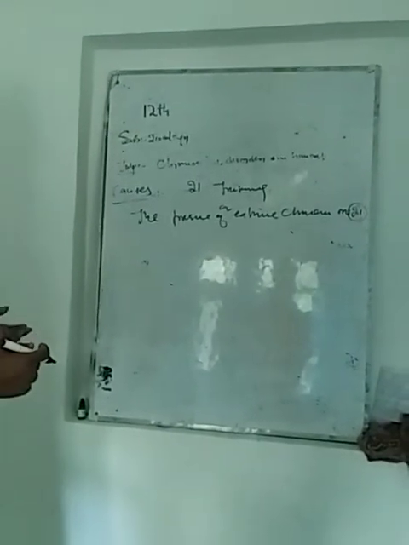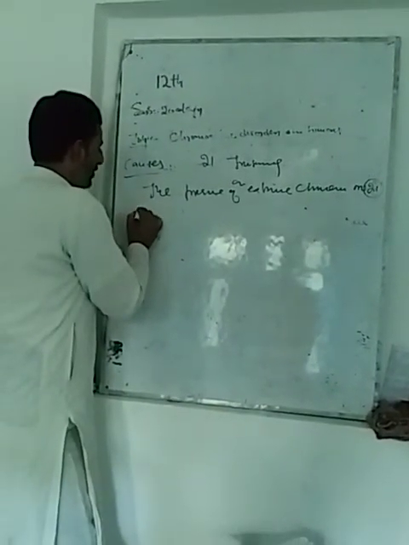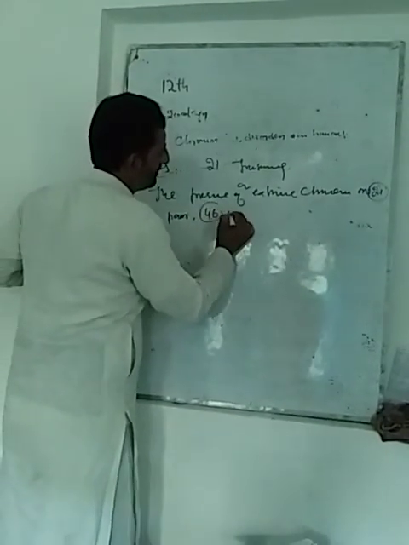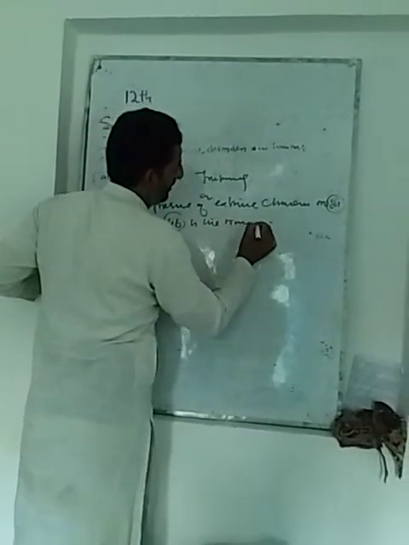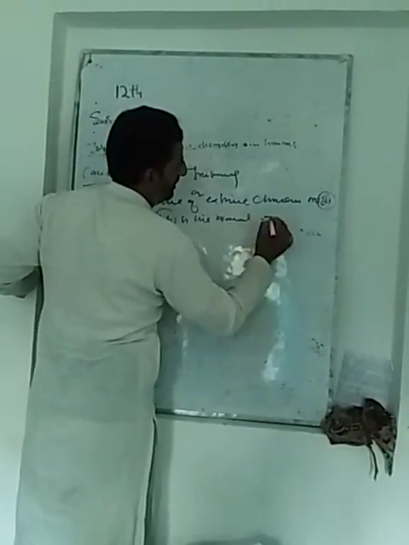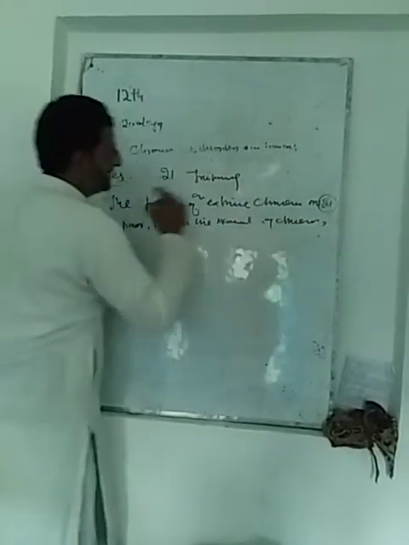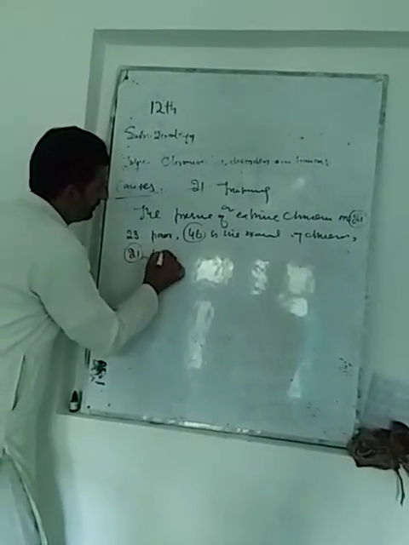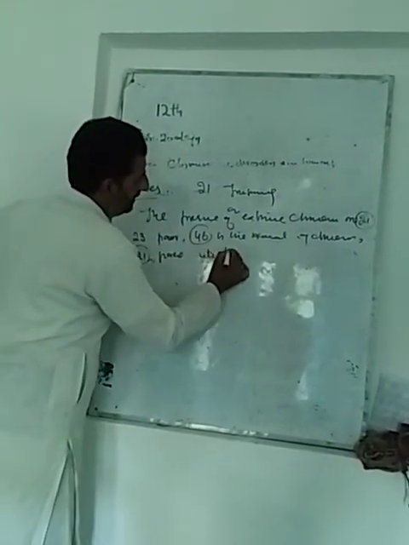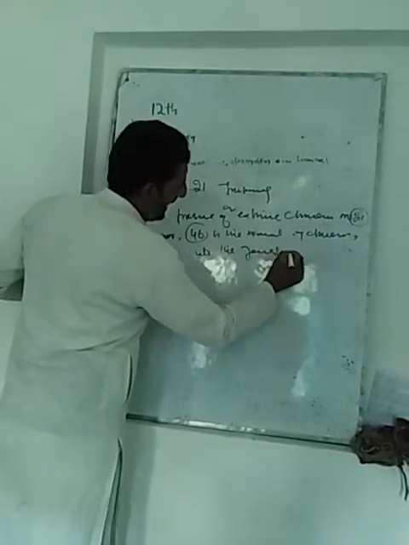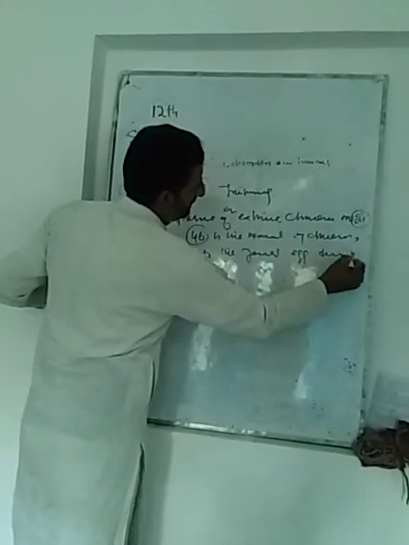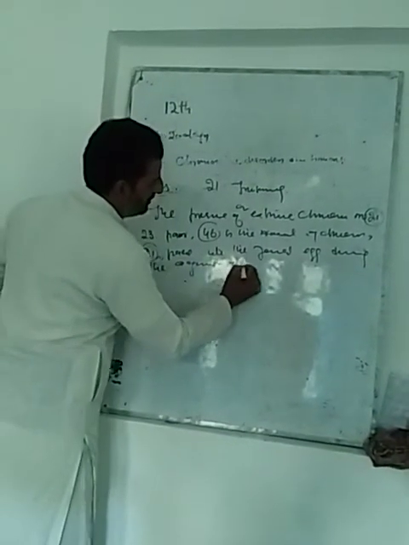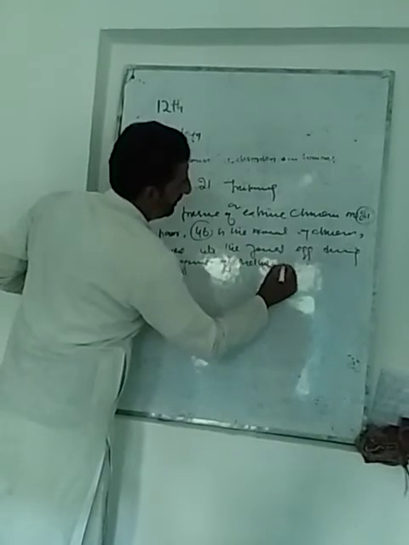In a normal male and female, there are 23 pairs, that is 46 is the normal number of chromosomes. But in this case, the 21 pair of chromosomes passes into the female egg during the oogenesis of the mother due to malfunctioning.